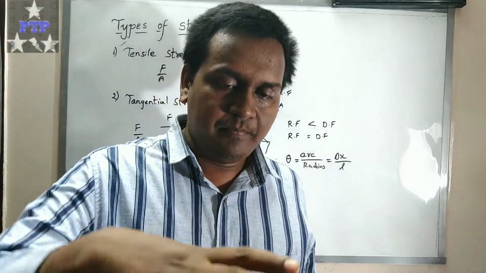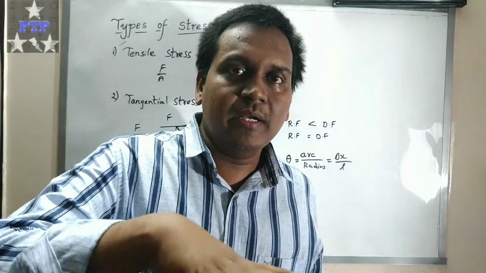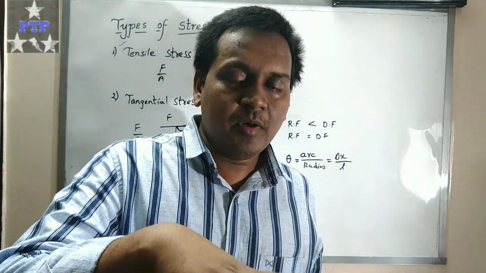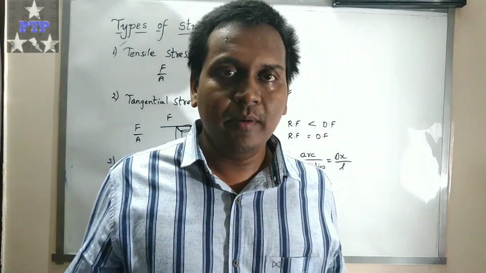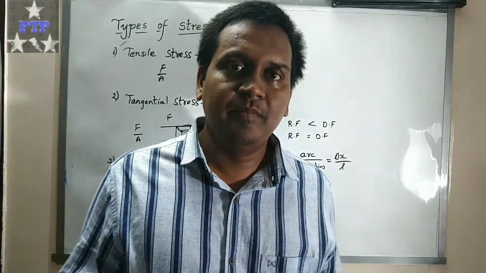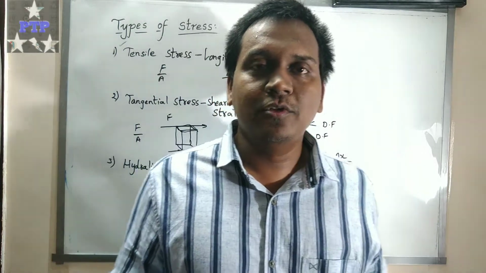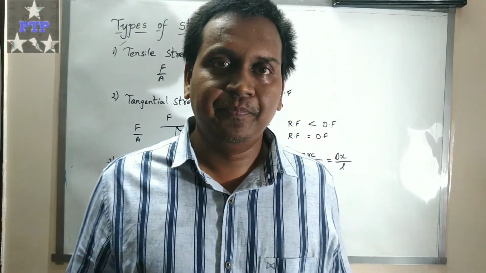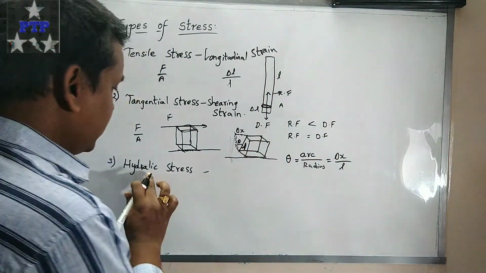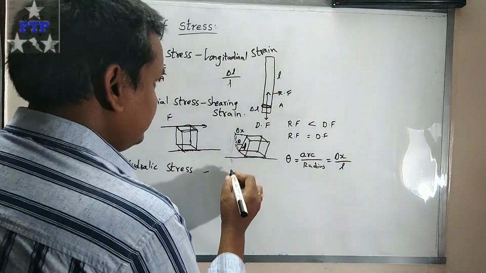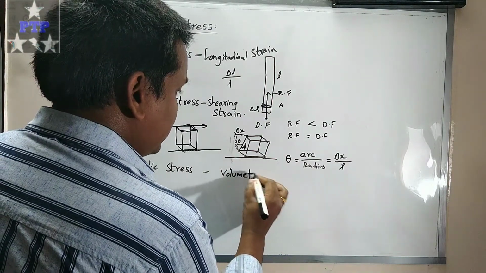If you take a ball and immerse it in water and try to push it down and down, the body will go down, and force will act on the ball in all directions, not just downward or upward or lateral. Due to this hydraulic stress, the resultant is volumetric strain.